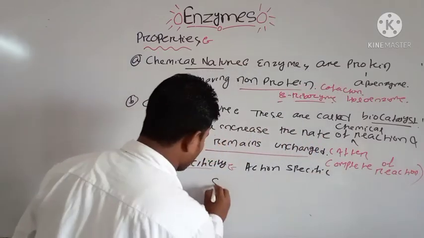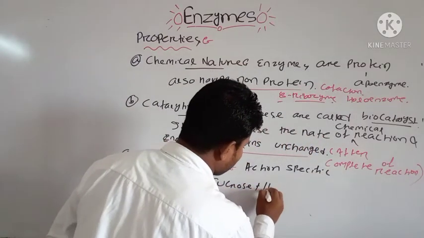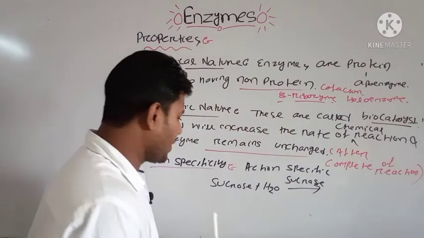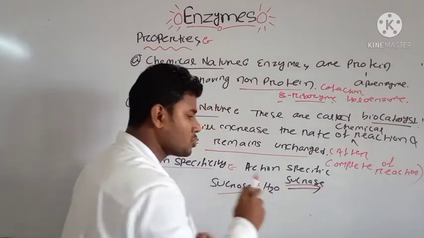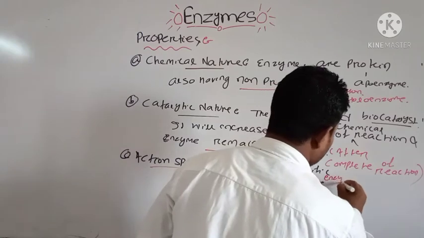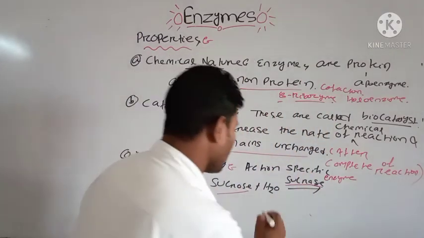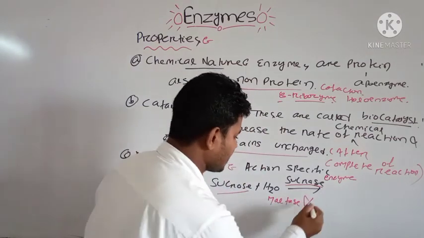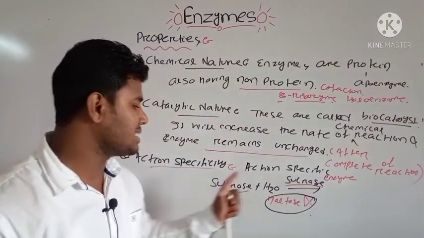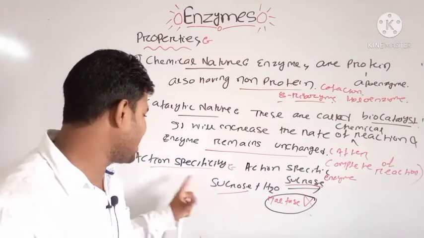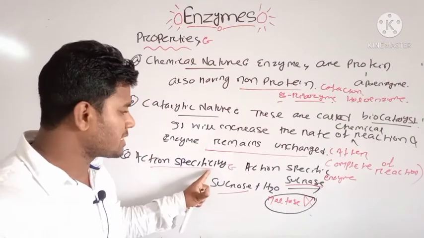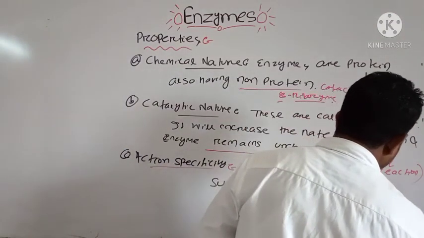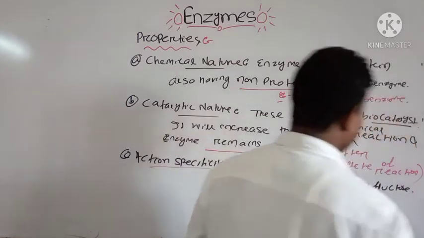If you take sucrose plus water, only the sucrase enzyme will work on the sucrose. To break down the sucrose molecule, only the sucrase enzyme is involved here. No other enzyme will be involved. Suppose we take maltase, it will not work here, because the sucrase enzyme is specific for the sucrose substrate. That's why we say that enzymes show action specificity. The sucrose will break down into glucose plus fructose.